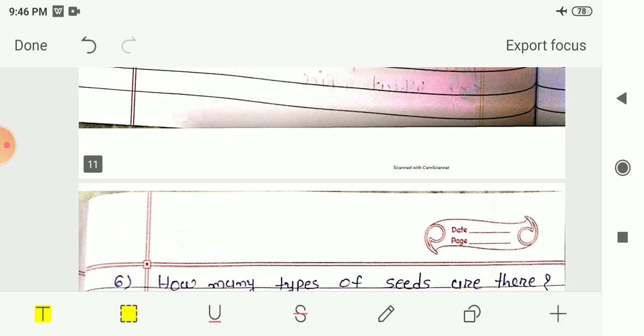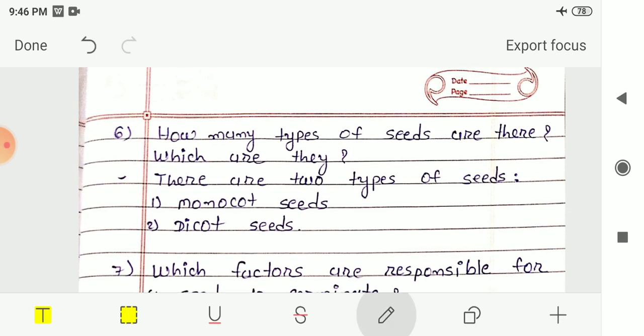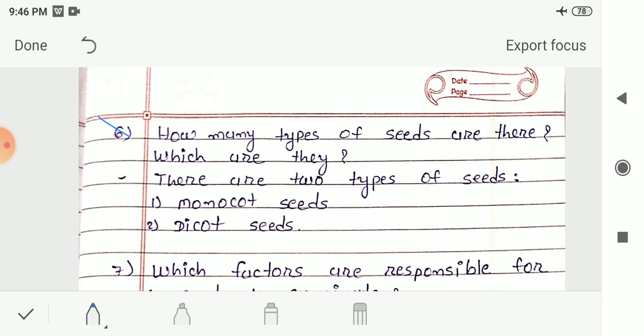Next, sixth number question: how many types of seeds are there and which are they? So there are two types of seeds. Seeds are mainly categorized into two types. In that, the first one is monocot seeds and the second one is dicot seeds. We had already seen what monocot seeds and dicot seeds are.